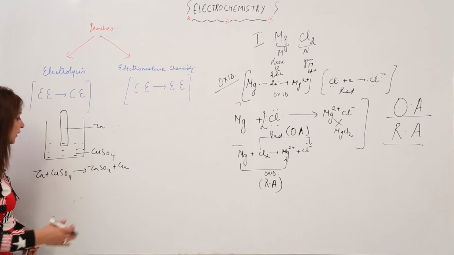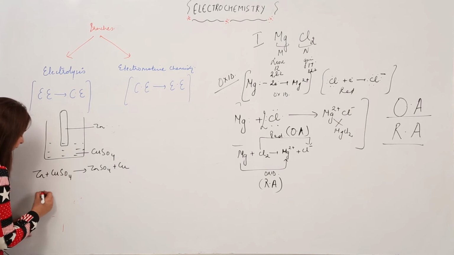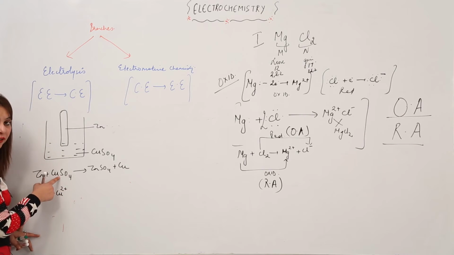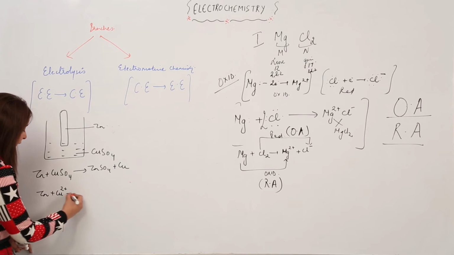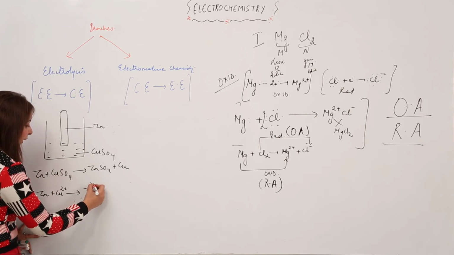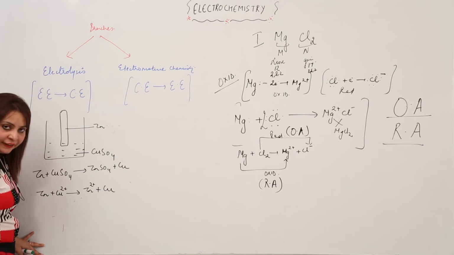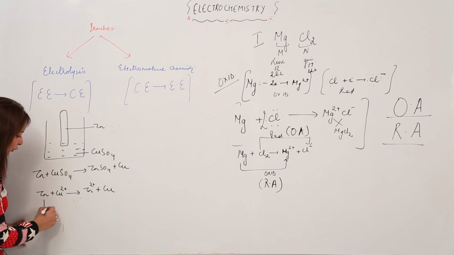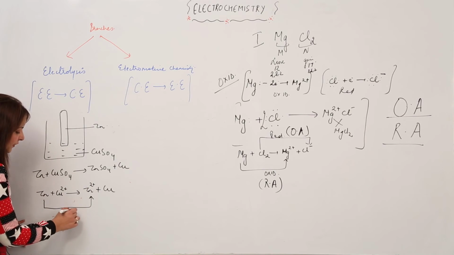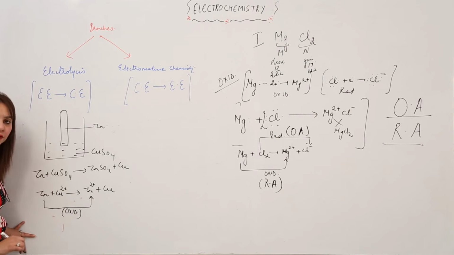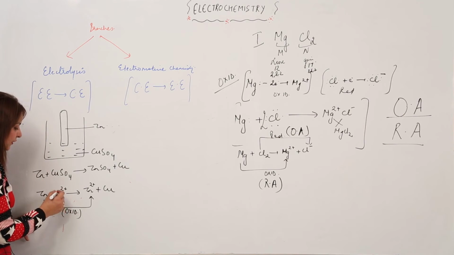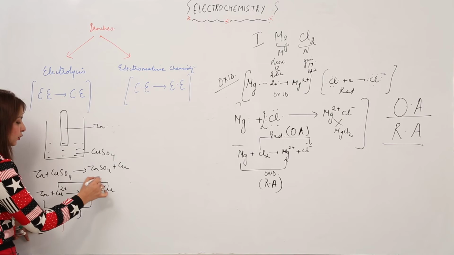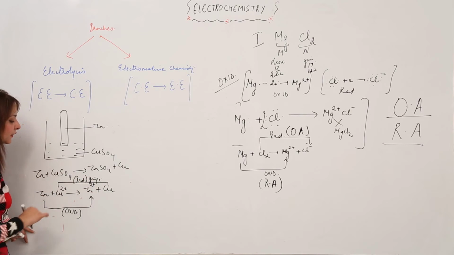I can write this equation and indicate the oxidation and reduction. Zinc was in atomic form, copper was in ionic form, right? It was in compound form, so obviously it was an ion. After the reaction, zinc became an ion and copper became an atom. So what is happening? Zinc is losing 2 electrons and forming Zn2+. So obviously oxidation is occurring, right? And similarly Cu2+ is making Cu, that means it is gaining electrons. Gain of electrons is reduction, right?